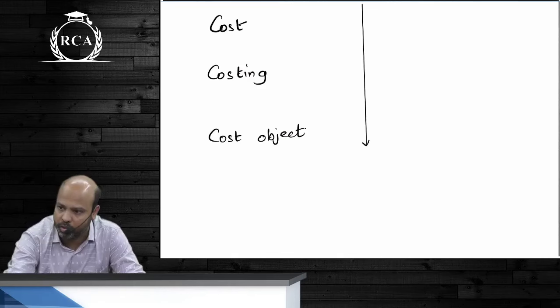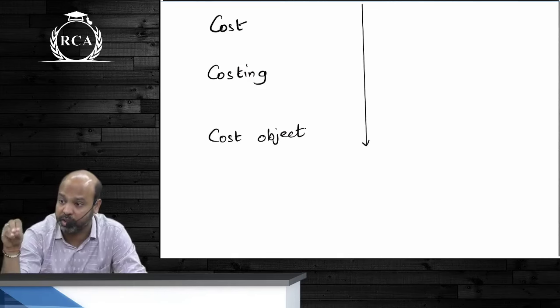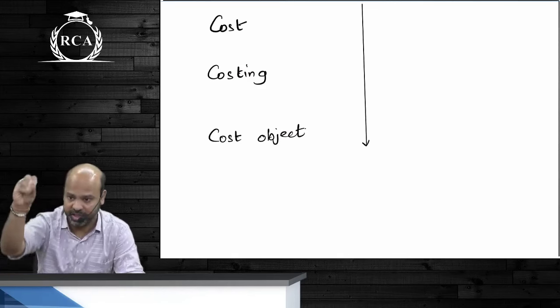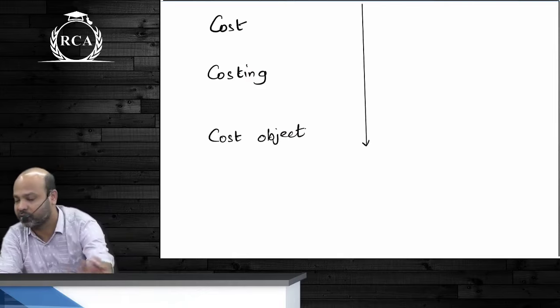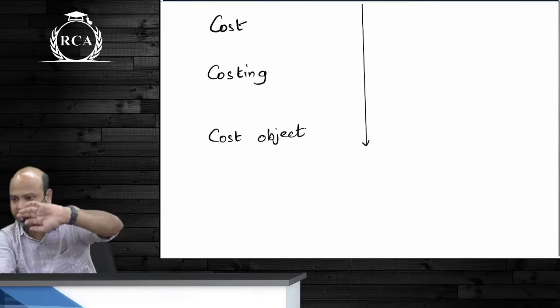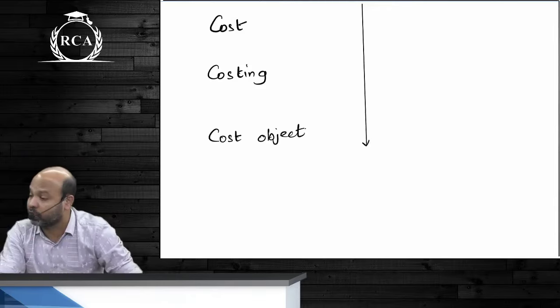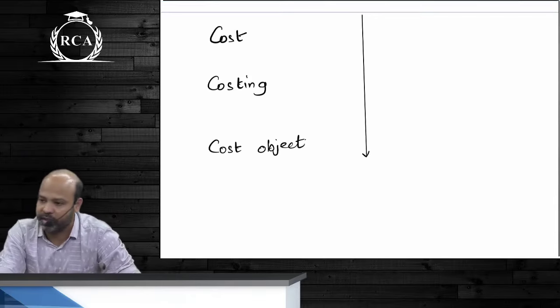If you do not know how to ascertain those costs, you will never be able to work in the right direction. तुमको suggestion देना, you will obviously have to read the entire structure of the organization, see how the organization functions. But for that, you should also know how the cost is determined, ascertained. समझ में आ रहा है?